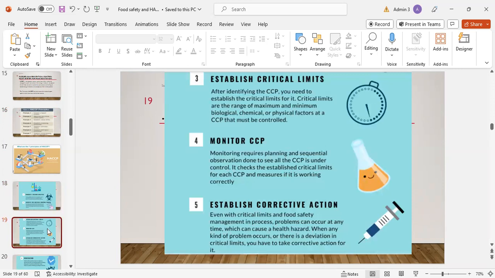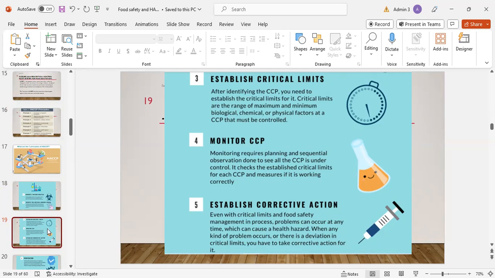Principle number 3 is establish critical limits. After identifying the critical control points, we need to establish the critical limits for each. Critical limits are the range of maximum and minimum biological, chemical, or physical factors at a critical control point that must be controlled. Monitor critical control point. Monitoring requires planning and sequential observation to see that all the critical control points are under control. It checks the established critical limits for each critical control point and measures if it is working correctly.